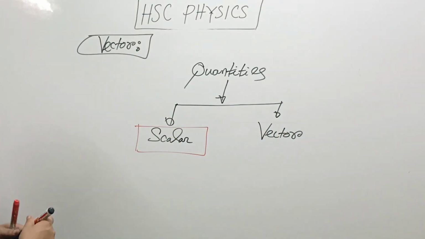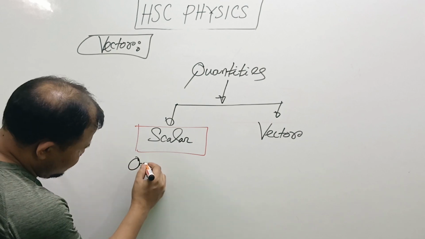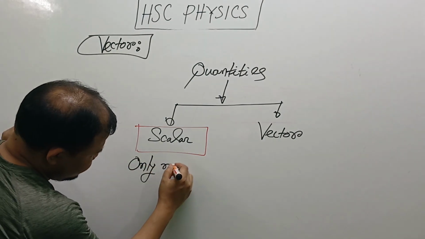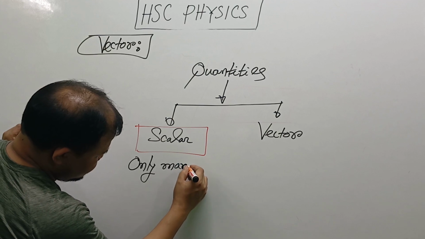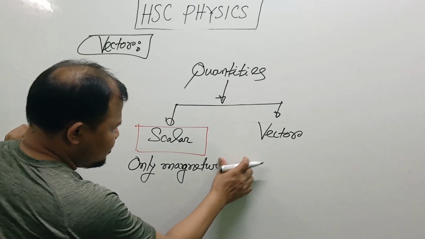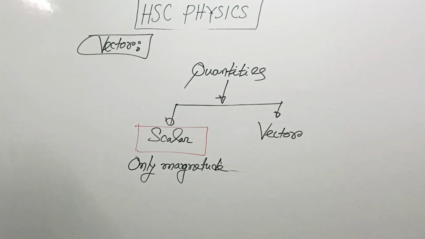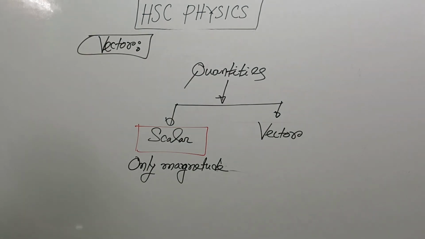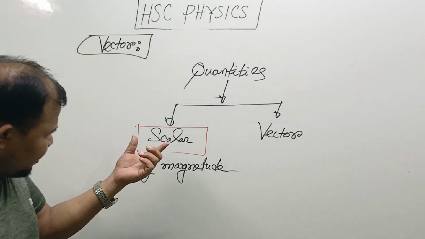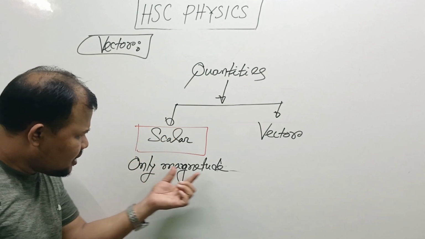For representation of scalar quantities, we need only magnitude. There is no need for direction. This is very important. For expressing or representing scalar quantities, we need only magnitude.